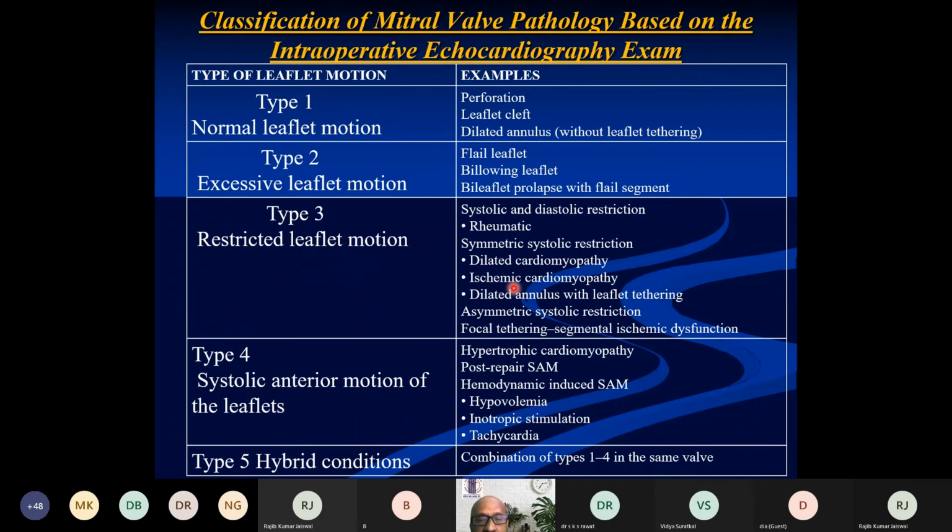That is type 4. And type 5 is also sometimes called pseudoprolapse, where the posterior mitral leaflet is immobile. The anterior mitral leaflet may just cross the annular plane and cause mitral regurgitation, and this is sometimes called hybrid or pseudoprolapse.